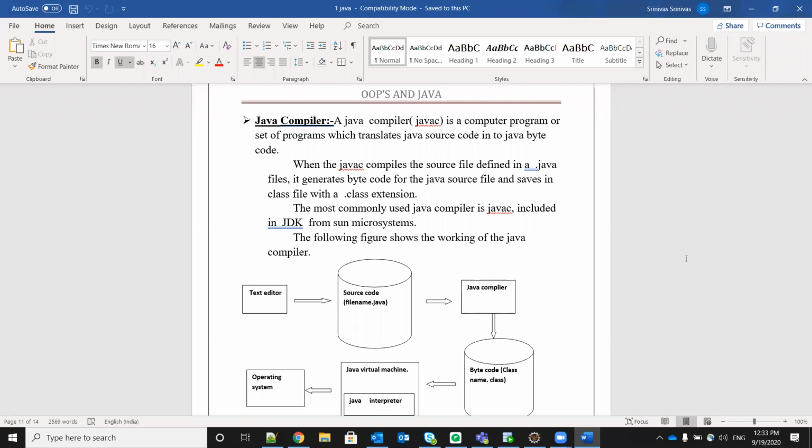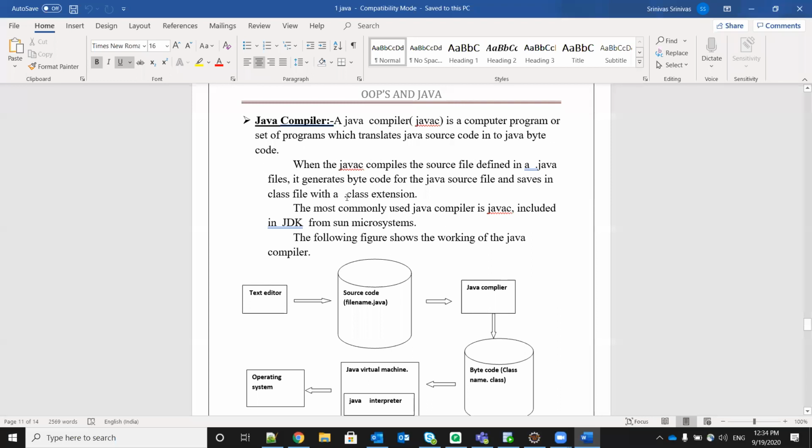So in Java, the command we use to compile the program is Javac. So Javac is the compiler in Java, which we are using. Okay, Javac is a compiler. A Java compiler is a computer program or set of programs which translates Java source code into Java bytecode.